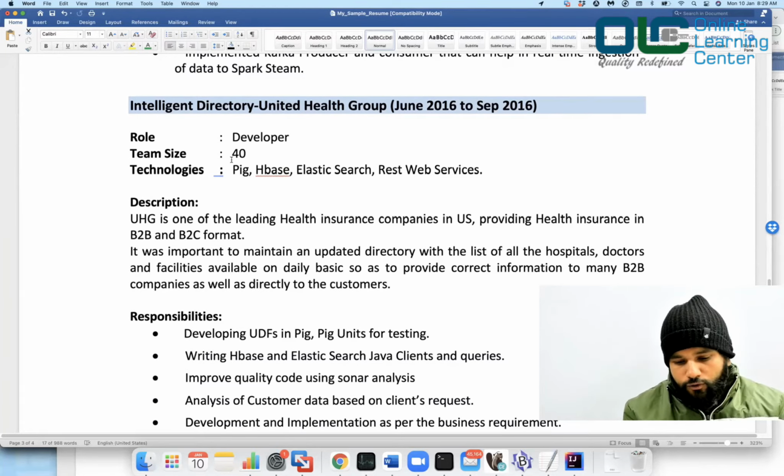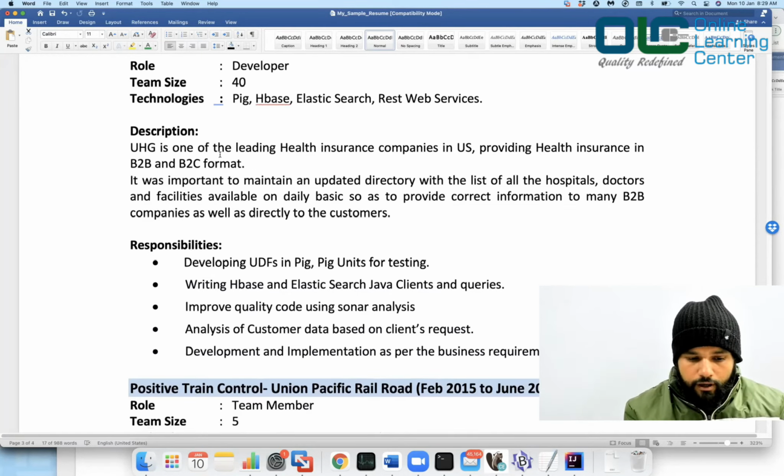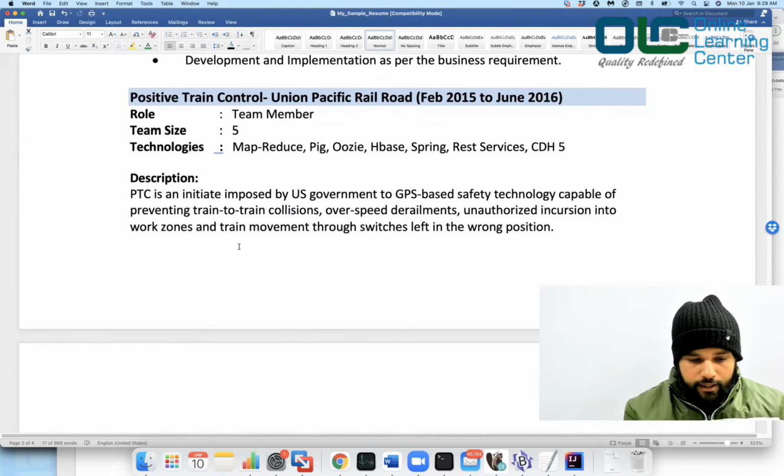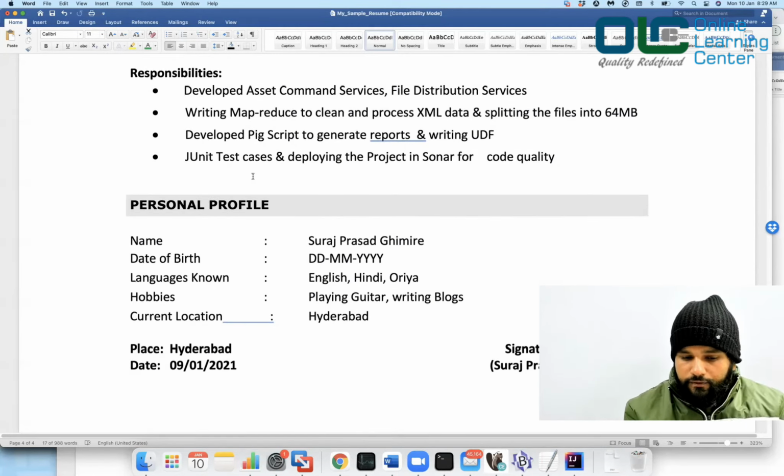So if you see, the role was developer there. We had a big team of 40 people all together. Pig was used at that time, which is now outdated, along with HBase, Elasticsearch, REST web services, and all. And again, there is some description about the job, the project, and the responsibility. Similarly, we had one more project which I worked on with Union Pacific Railroad. Again, we have a lot of description over here.